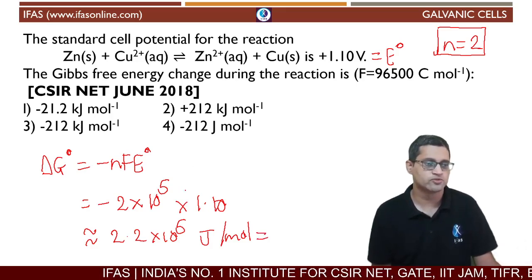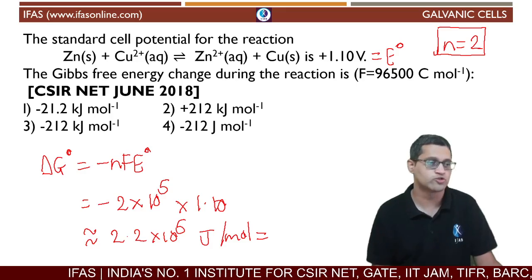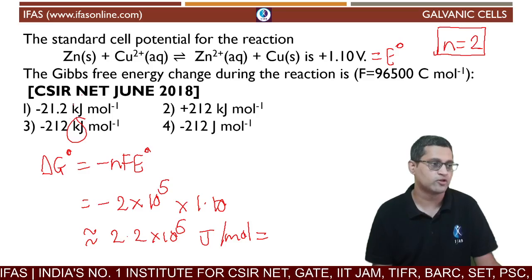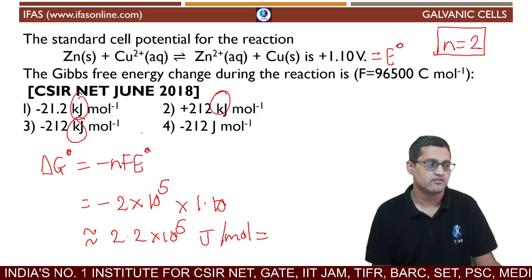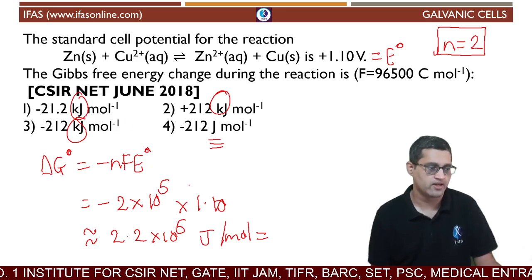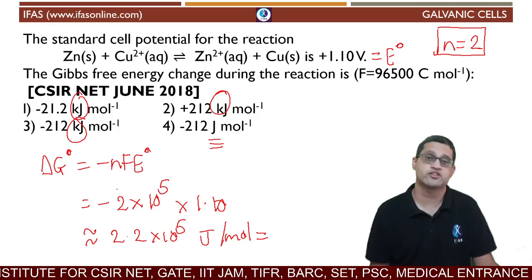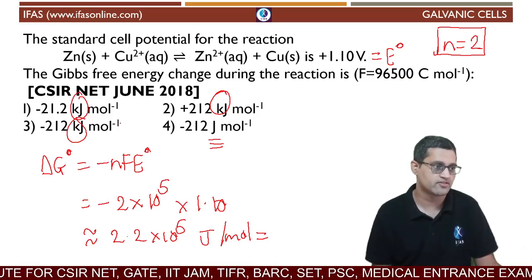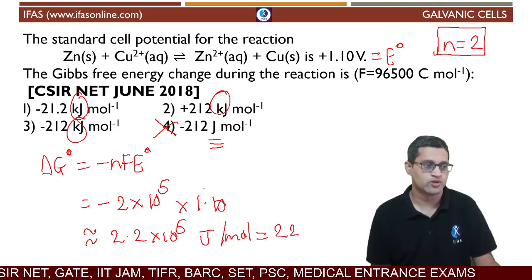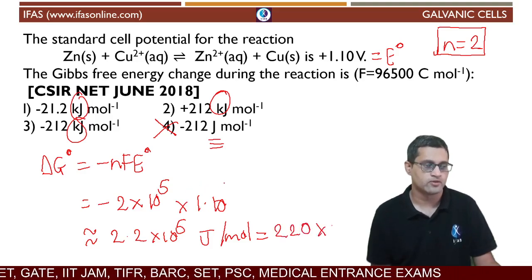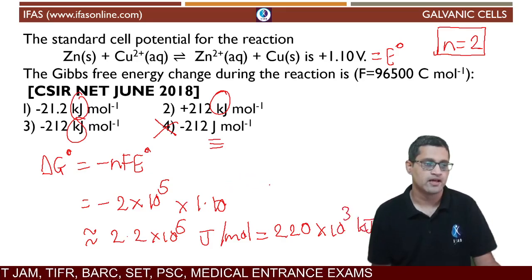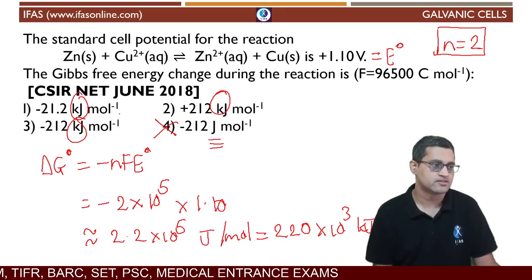If you convert this to kilojoules per mole, because all of the answer choices have kilojoules, whereas this one has joules, the answer is minus 212, whereas the answer in joules is 2.2 into 10 raised to 5. So this is definitely incorrect. If you convert this, what you will get is 220 into 10 raised to 3 kilojoules per mole, and the one closest to that is the second option.